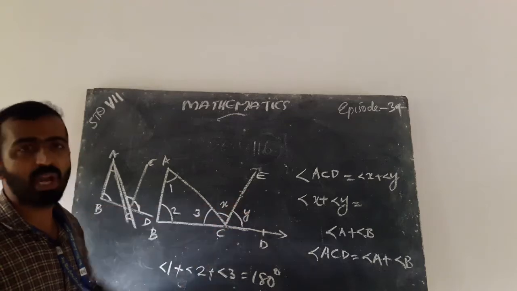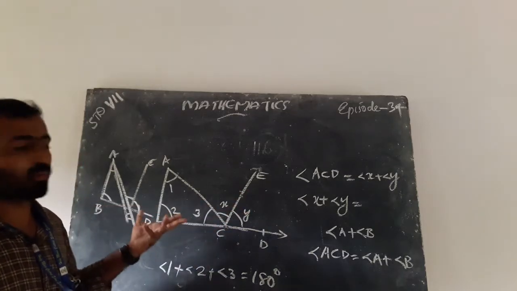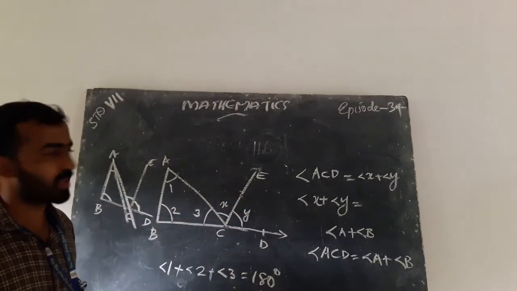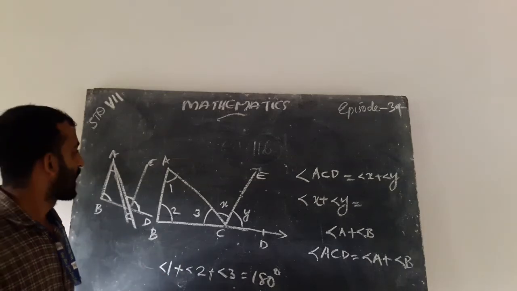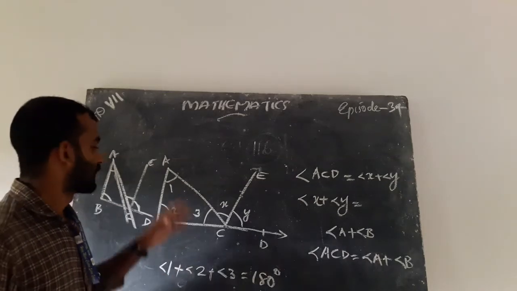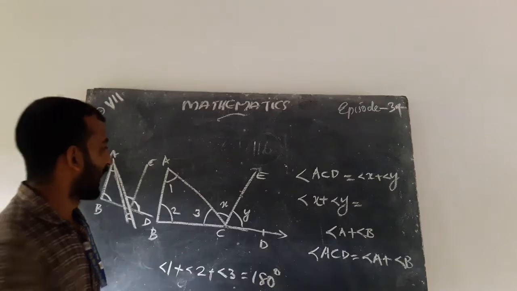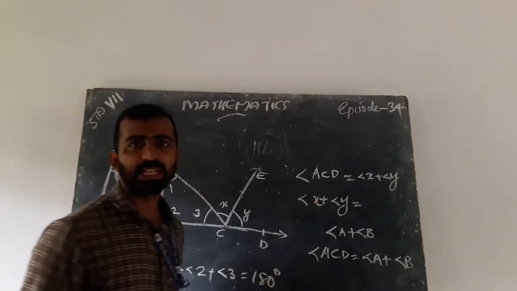So X plus Y equals angle 1 plus angle 2. That is, angle 1 is A and angle 2 is B. X plus Y means angle ACD.